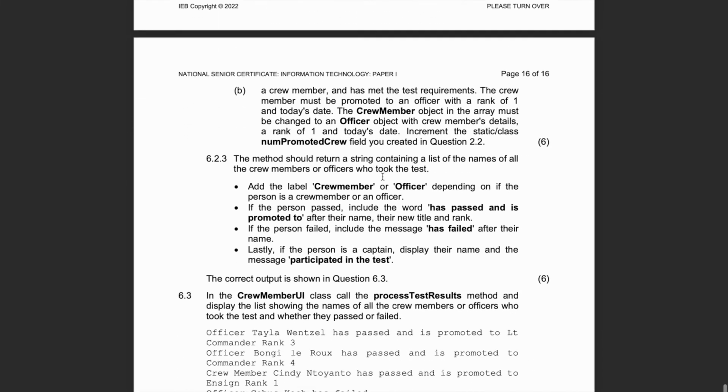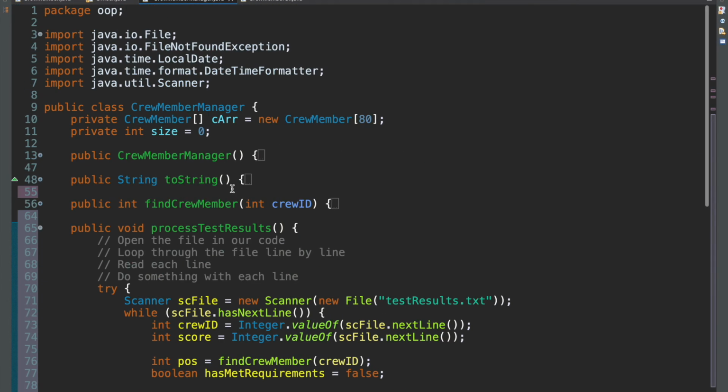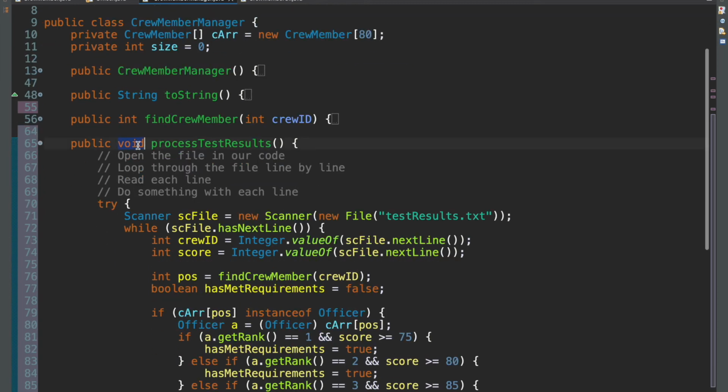And 6.2.3, the method, this is talking about our process test results. The method should return a string containing a list of the names of all the crew members or officers who took the test. Okay, so that means, firstly, before even reading on, it's not a void, but it's a string. And I'll remove this.